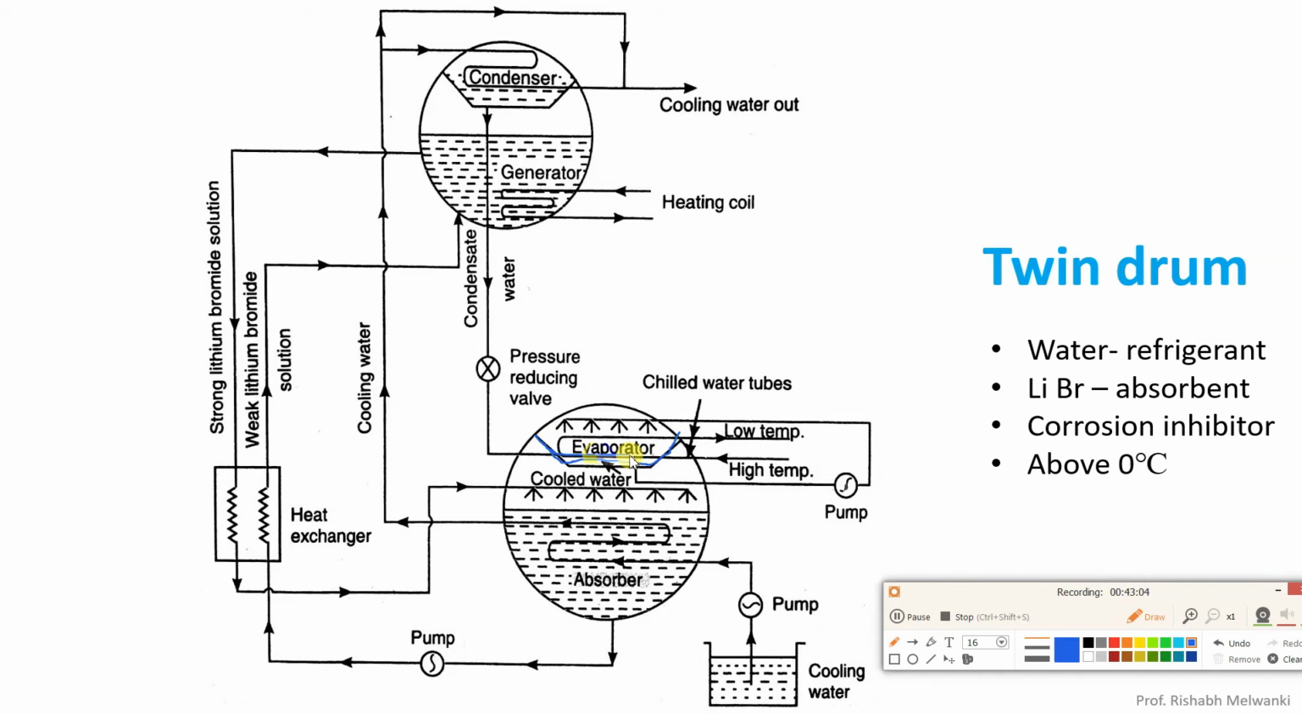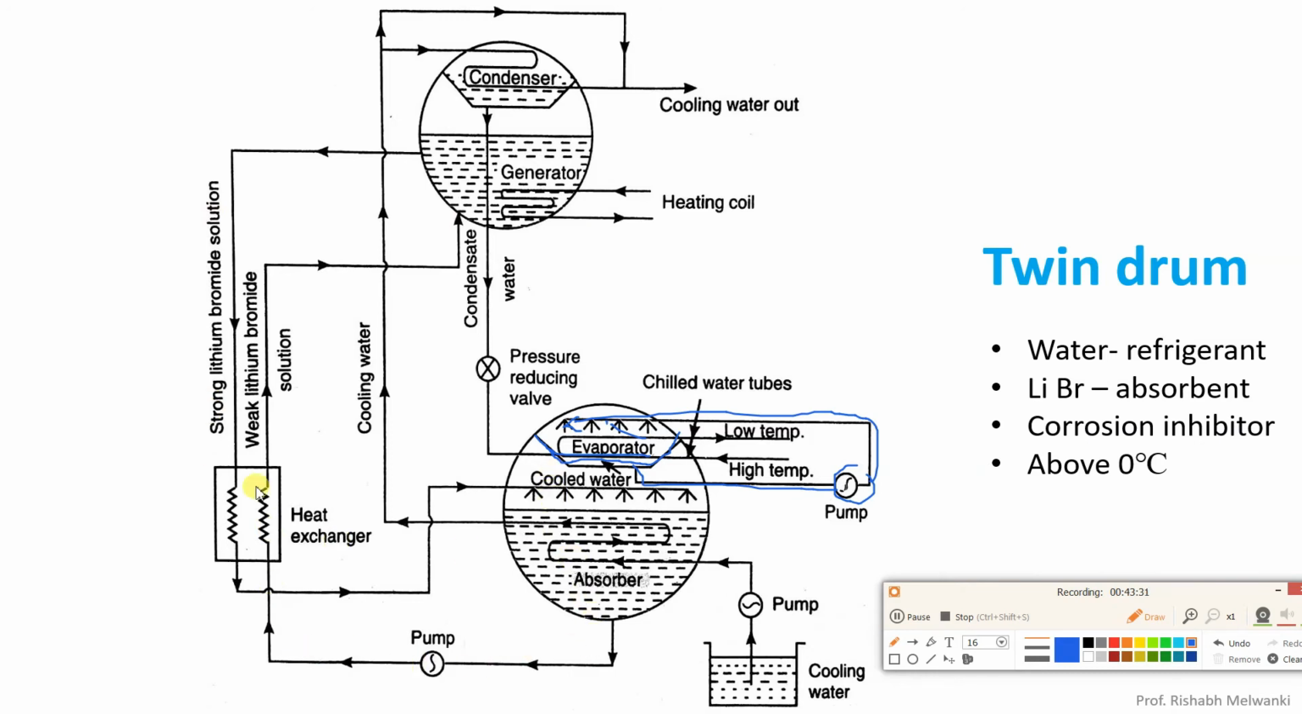In the bottom tray we have chilled water. With the help of a pump, it is again sprayed on the evaporator coil. Inside the evaporator coil we have hot water. So the chilled water, the refrigerant that is sprayed, will pick up the heat and vaporize. That water vapor will be absorbed by this strong lithium bromide solution. It will become weak solution.